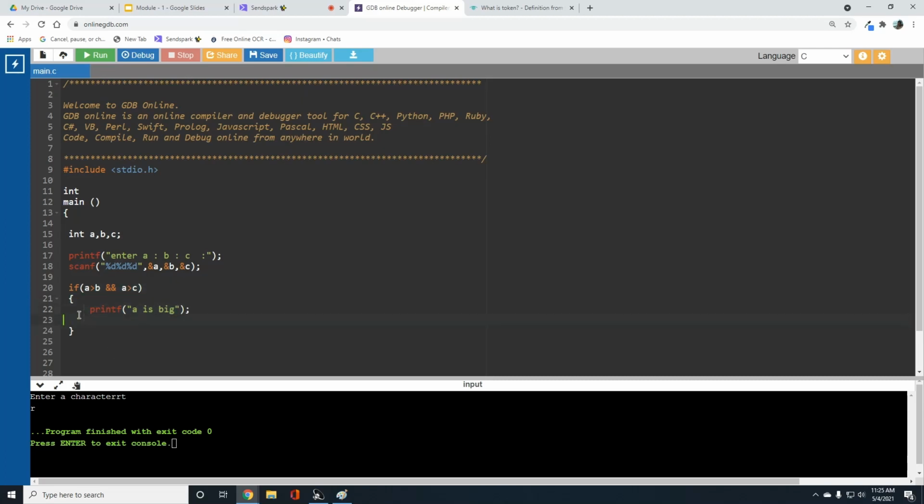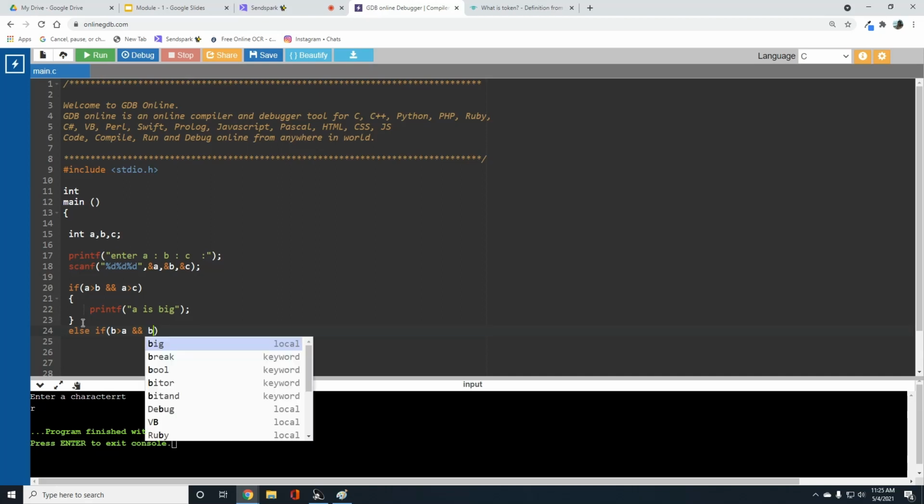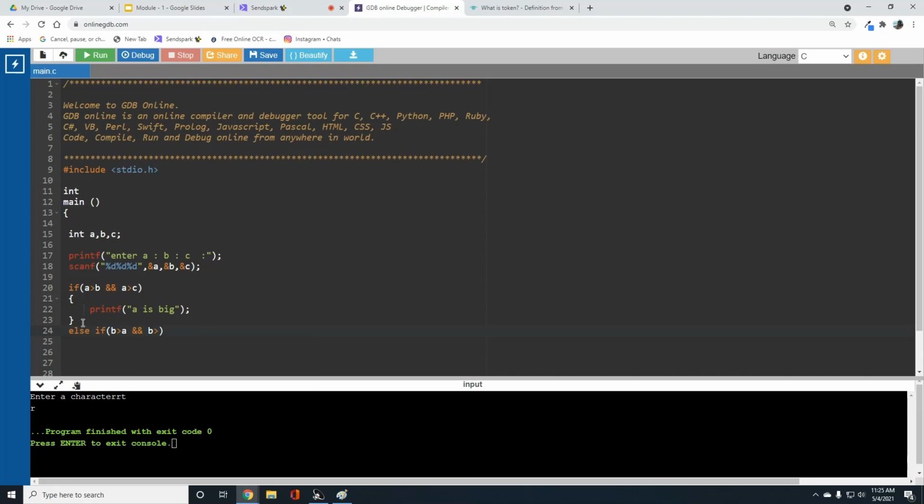If the condition is false, I'm going to write a nested if with a different condition, b greater than a. I'm checking a and b values with a and c values, with b greater than a and b greater than c. If this condition is true, I want to print "b is big".